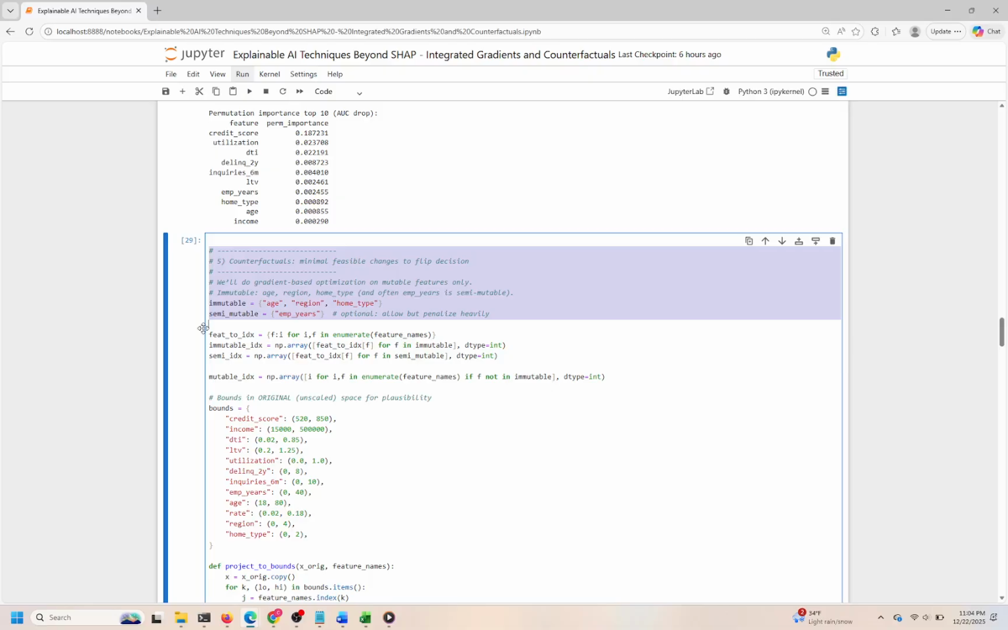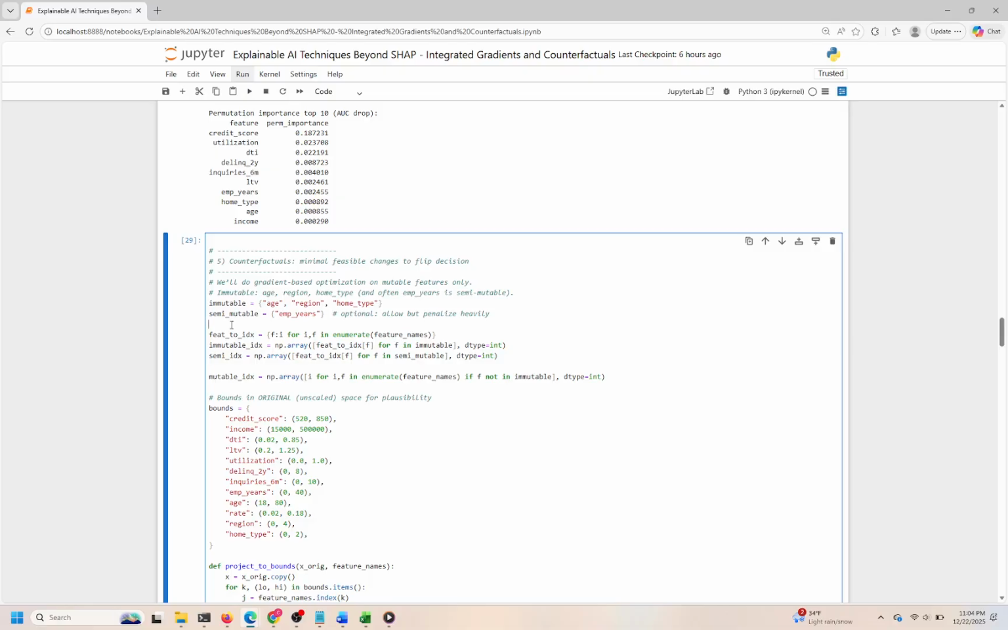We start by defining which features are immutable, like age, region, and home type, meaning these cannot be changed in the counterfactual. We also mark some features as semi-mutable, such as employment years, which we allow to change but penalize heavily to discourage unrealistic jumps. This distinction is important because it respects real-world constraints and ensures the counterfactuals are plausible.